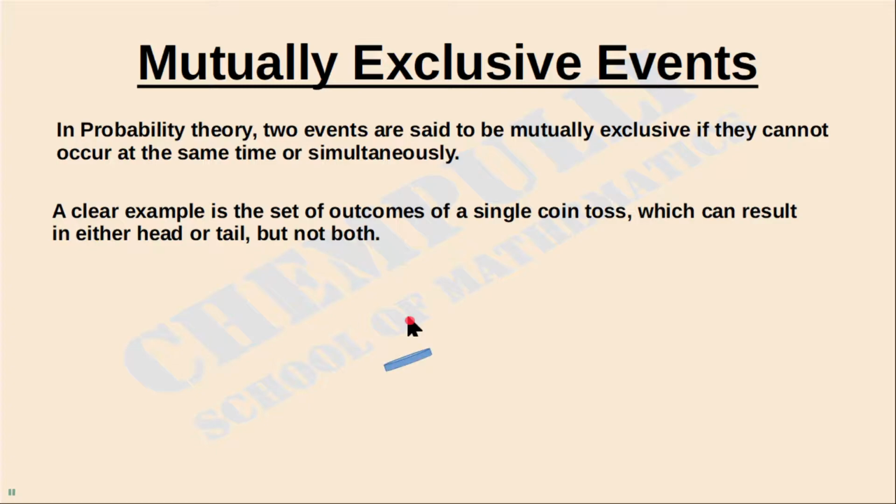So tossing one coin, in this case we will get only one outcome, that is head or tail. That type of events are called mutually exclusive. Mutually exclusive means they cannot occur at the same time or simultaneously.